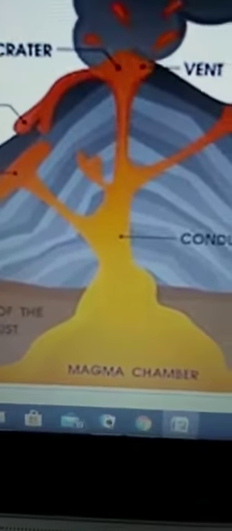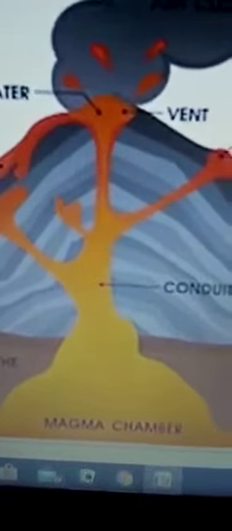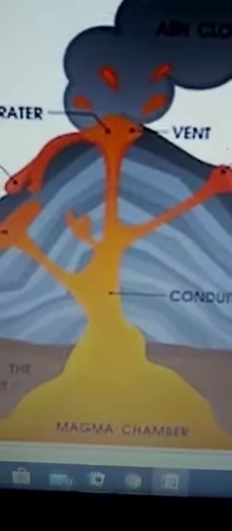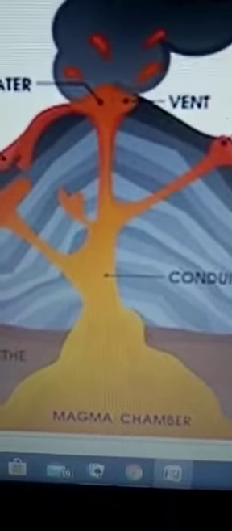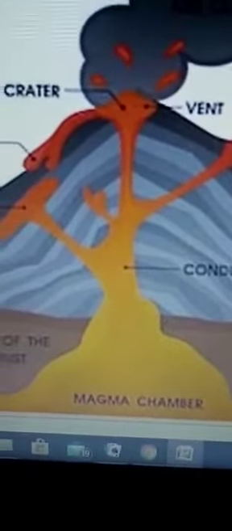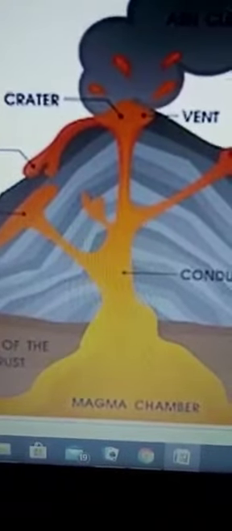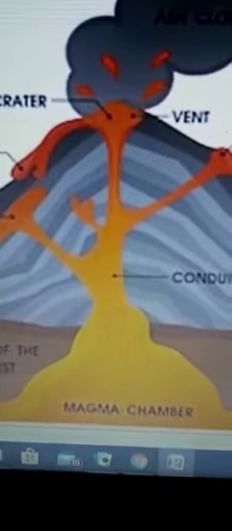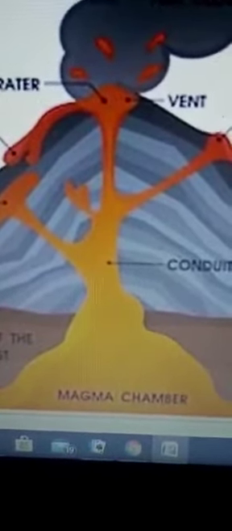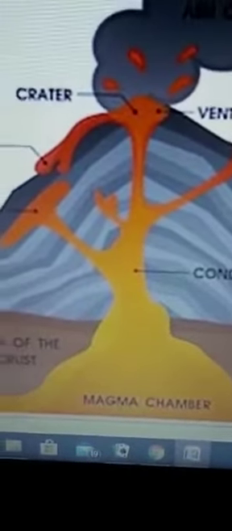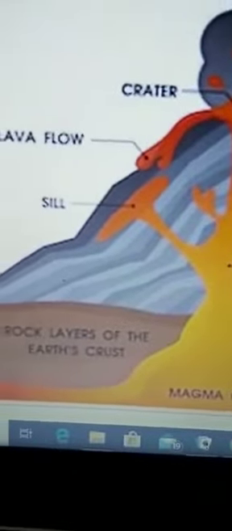You have been studying this in lower classes. The molten rock material inside the earth is known as magma. When it reaches the surface of the earth, it is known as lava. So both things are the same. When it is inside the earth, liquid material very hot, it is called magma, and when it reaches out at the surface, it is known as lava.